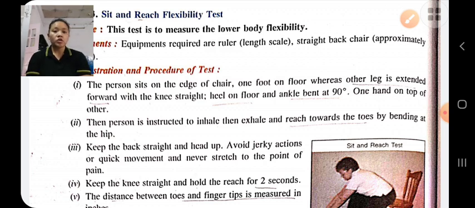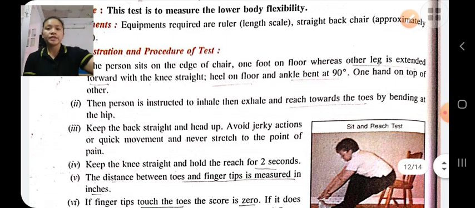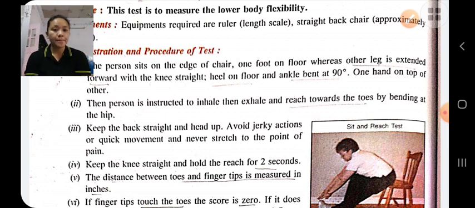One hand on top of the other, and then the person has to reach towards the toe by bending at the hip. Keep the knees straight, and the person has to reach towards the toe and hold the final position for 2 seconds, and then the distance between the toe and the fingers is measured.